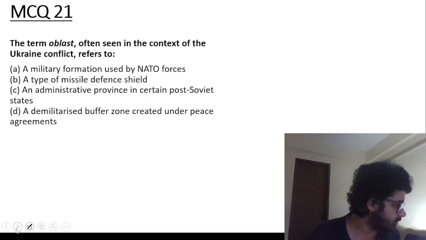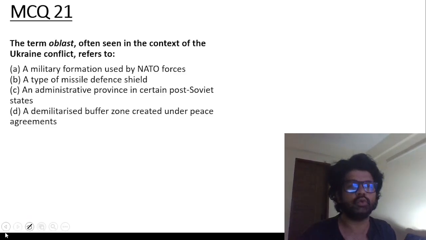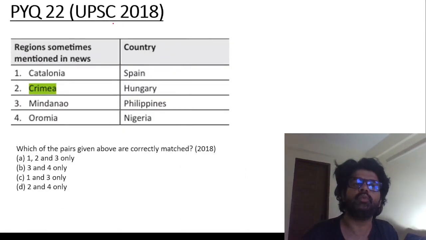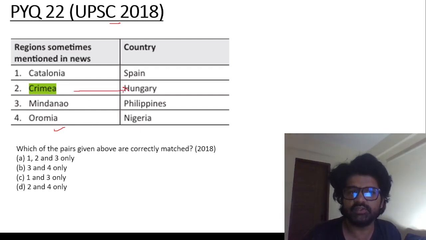Let's solve some questions now, guys. Oblast is an administrative province in certain post-Soviet states. Remember these terms. PYQ 22, UPSC 2018. Catalonia, Crimea, Mindanao, Oromia. We have just discussed Crimea is Ukraine, right? So the second has to be wrong. Eliminate. This will happen in UPSC also.